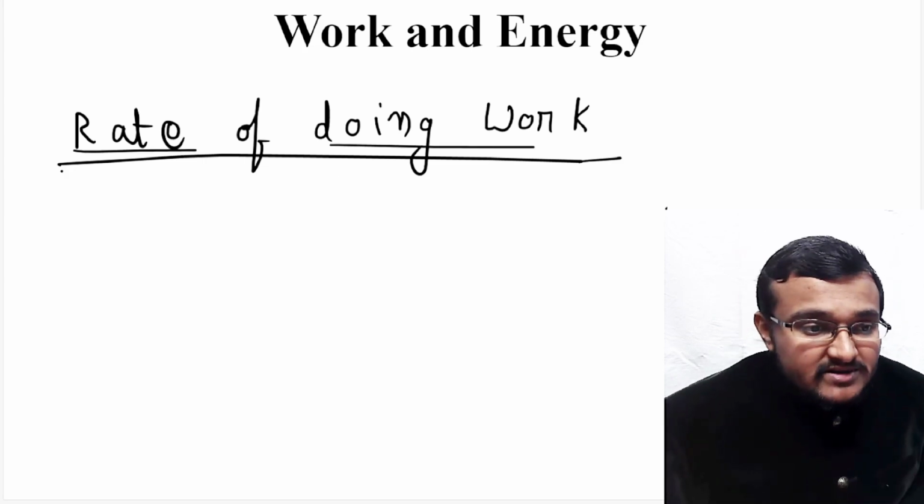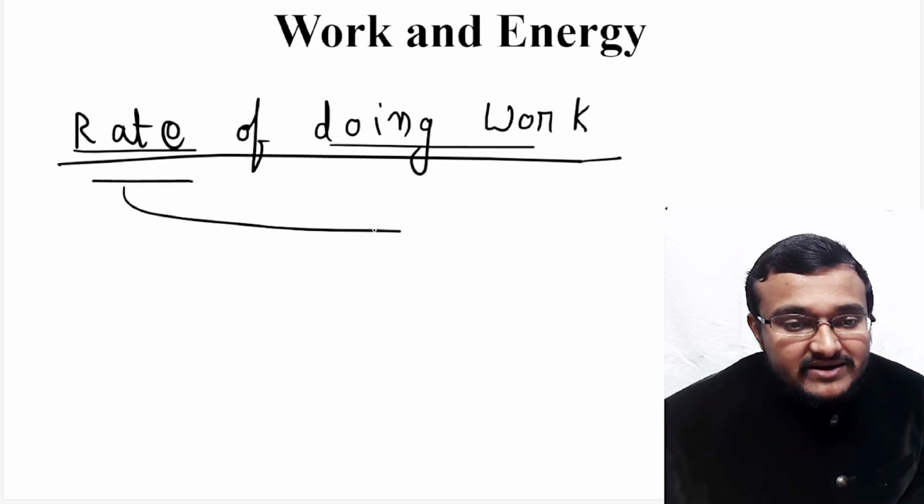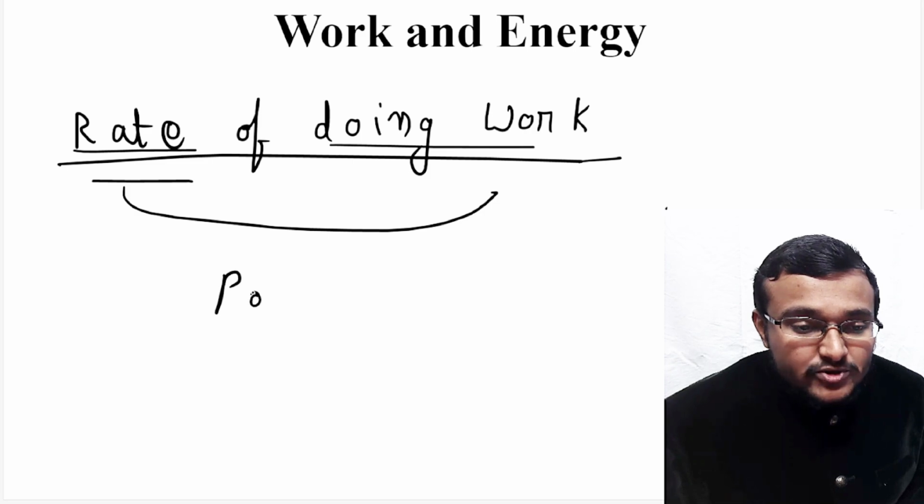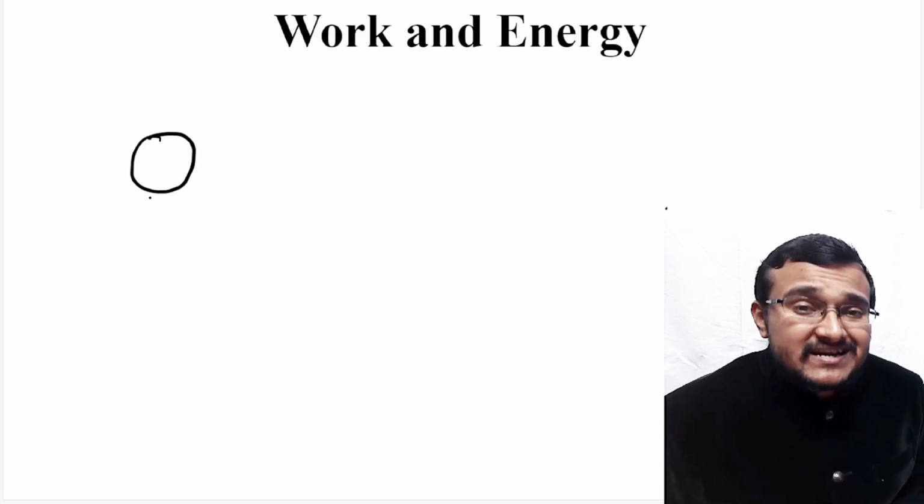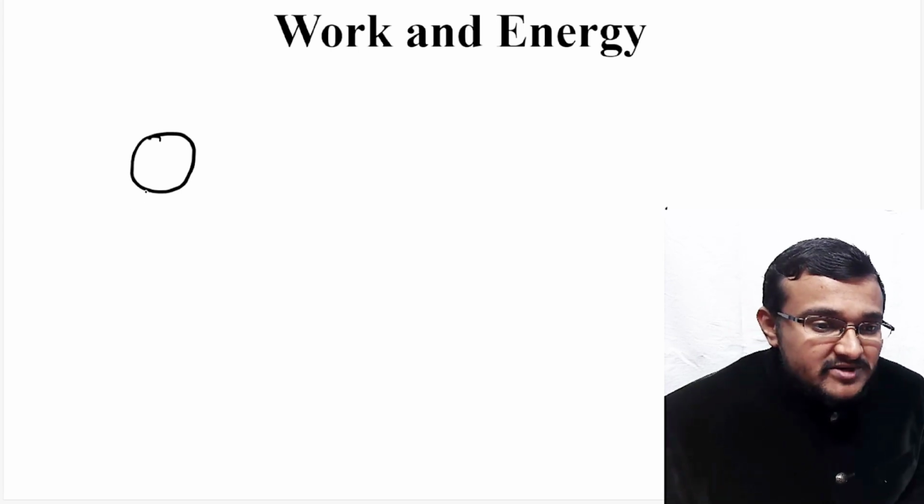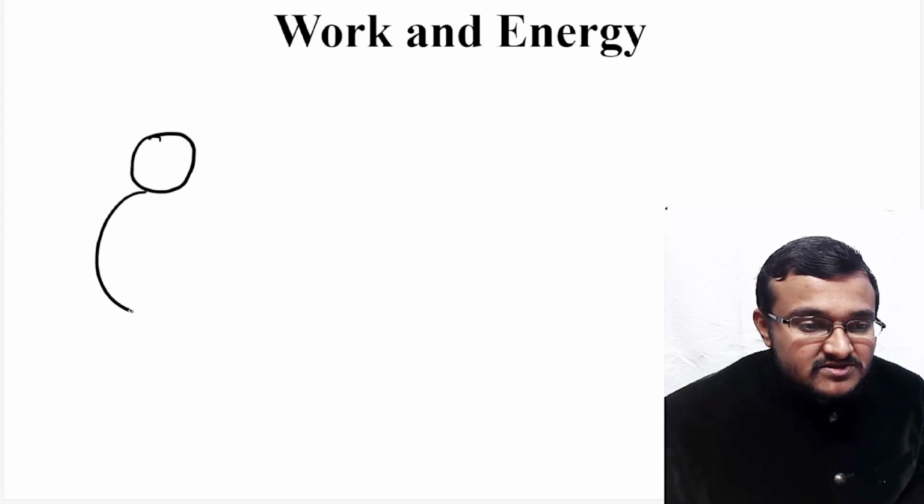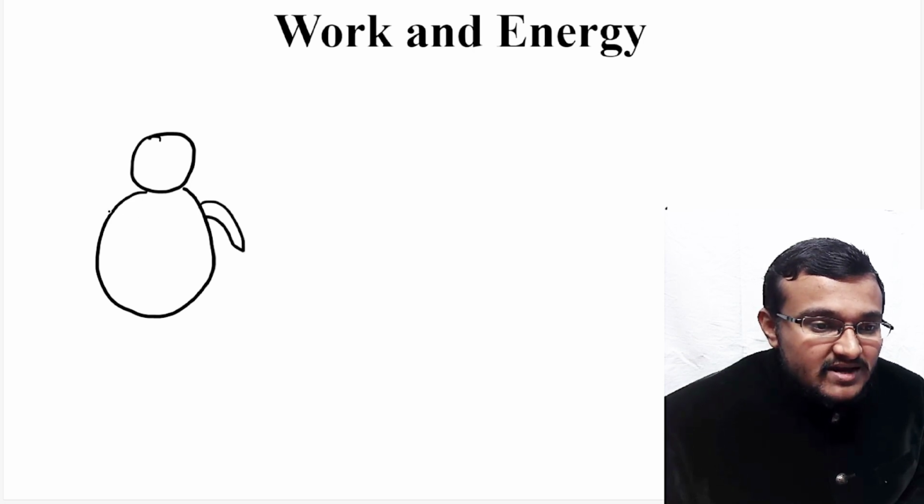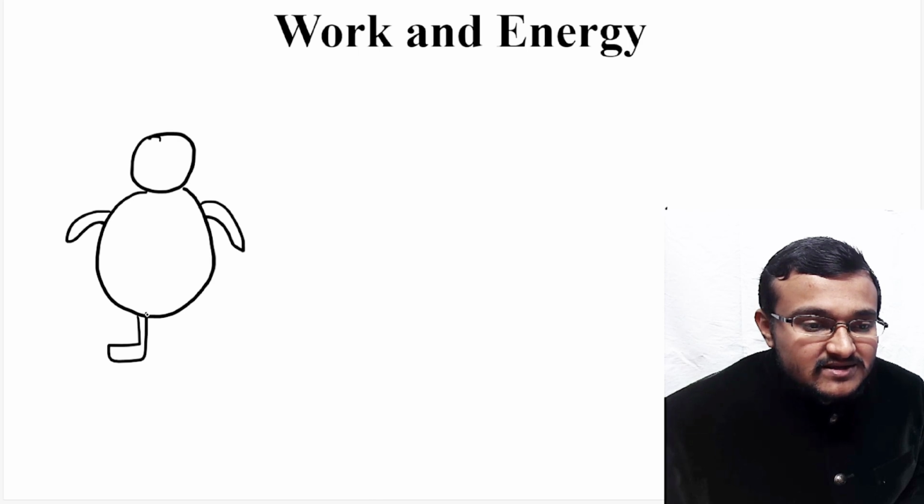So what do you mean by power? Power is nothing but the rate of doing work. So rate of doing work is known as power. For example, to understand power, we will take two persons. One person is very much stronger, and the other person is not as strong as this particular person.